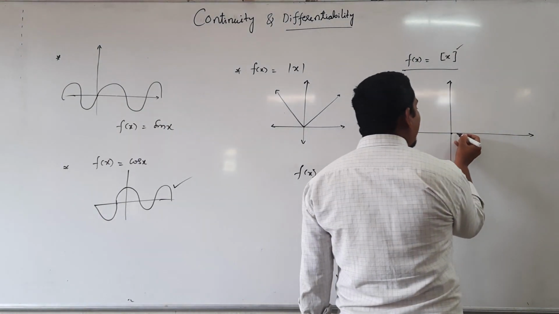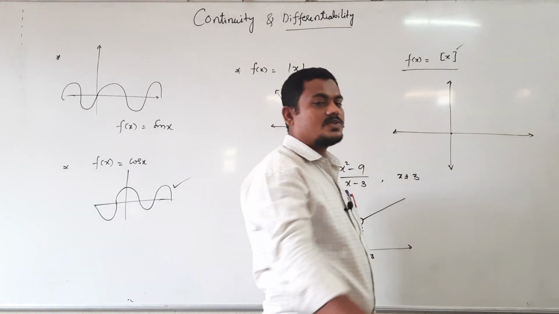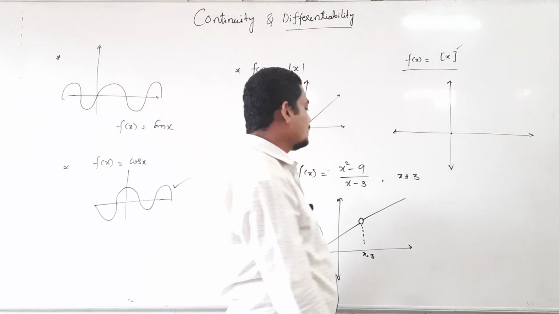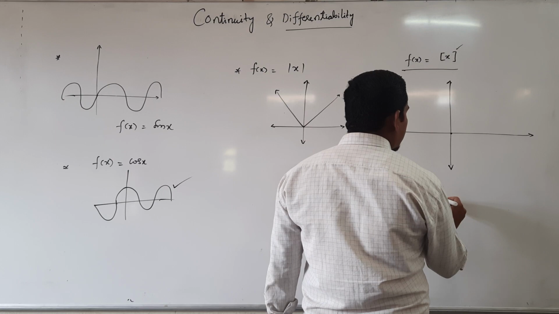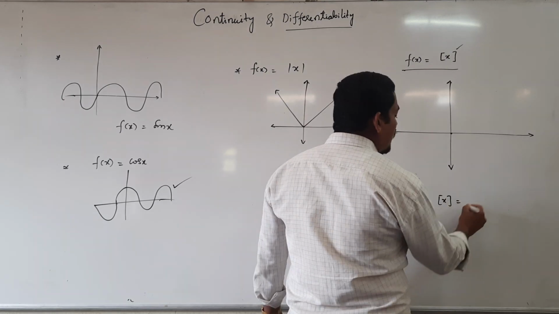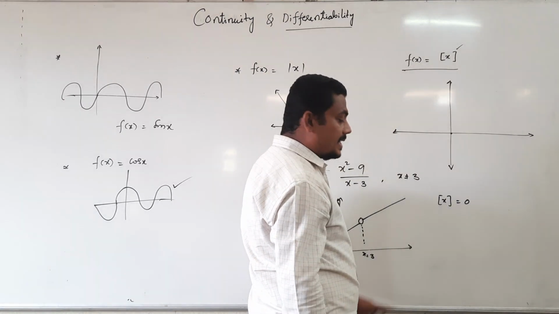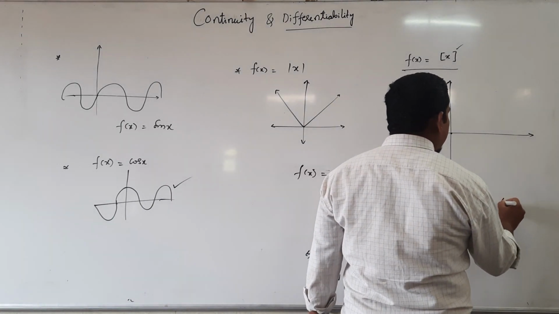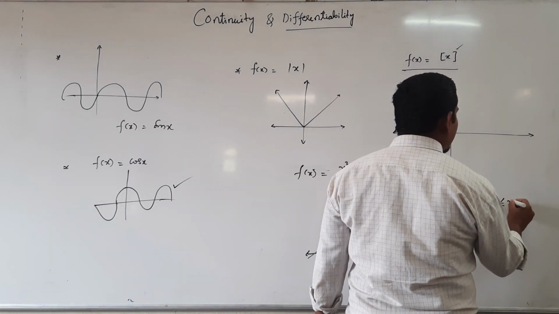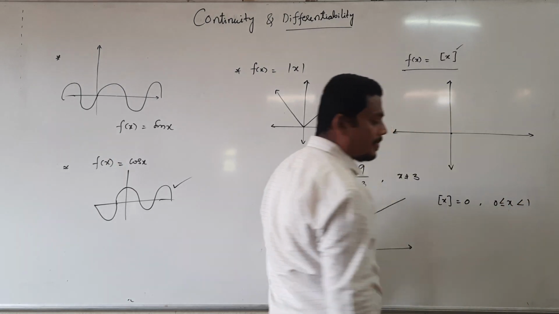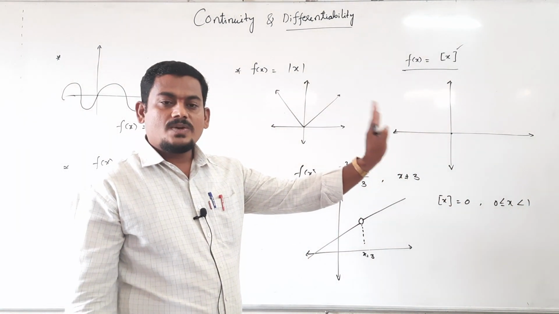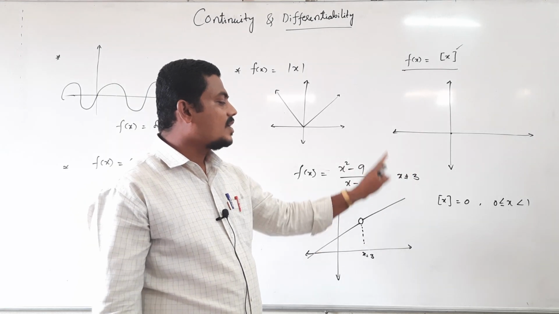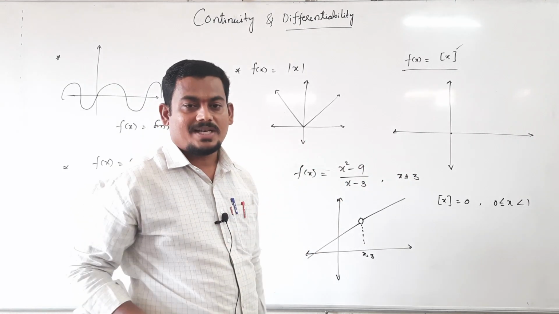If you take x value 0.1, then also the output is 0 only. Why? Because step x equals 0 when x value is greater than or equal to 0 and less than 1. For all the values less than 1, step x output is 0, means it gives 0 only.